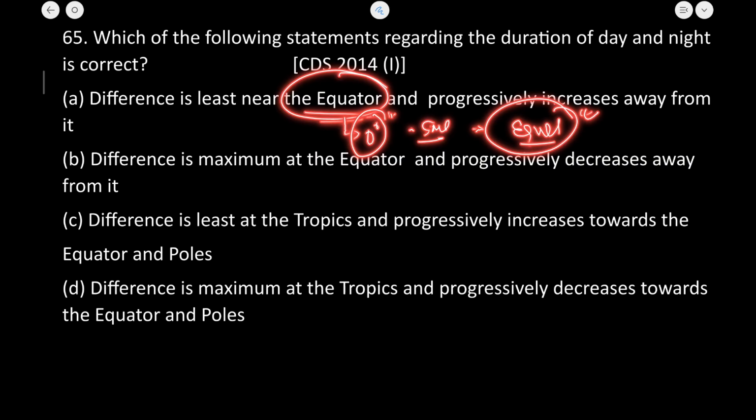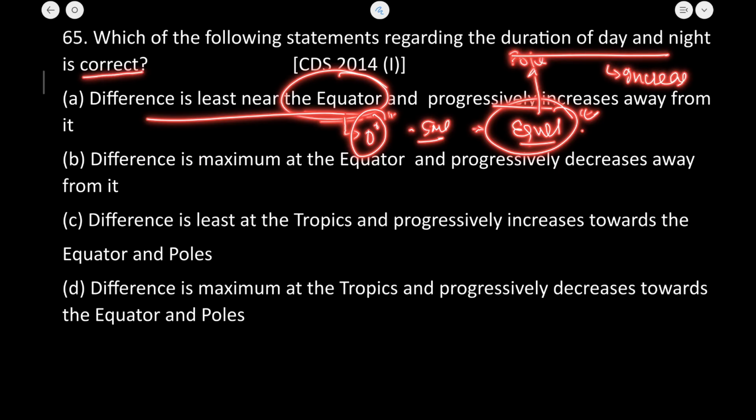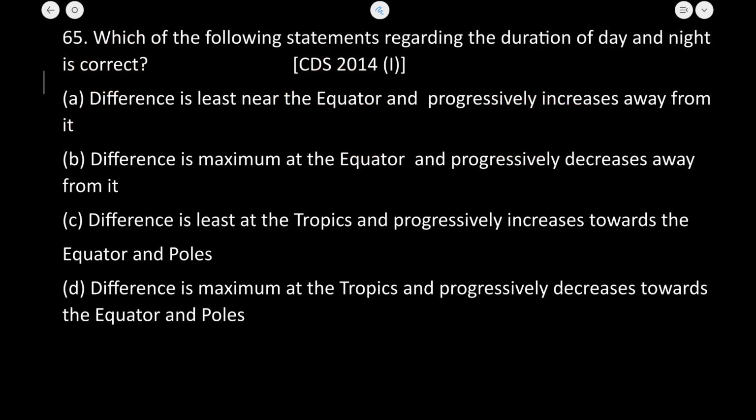So this is absolutely correct. As we move from the equator towards the pole, this duration tends to increase. So if we talk about the correct statement explaining this, A is the correct answer. I hope you have understood this.